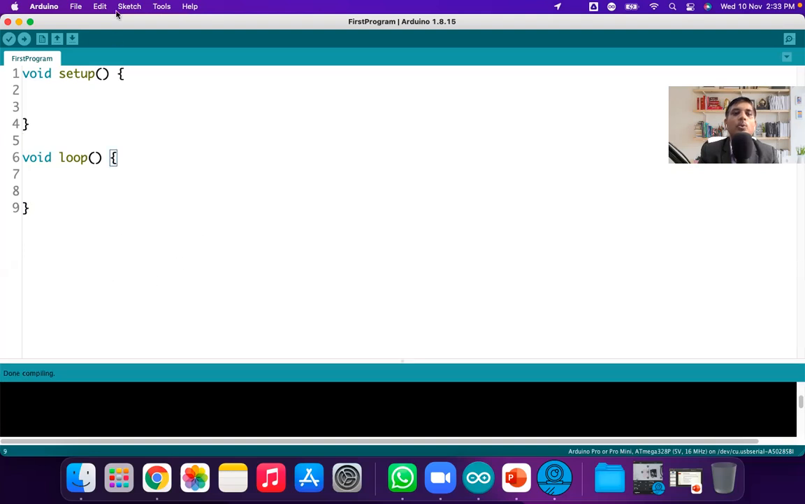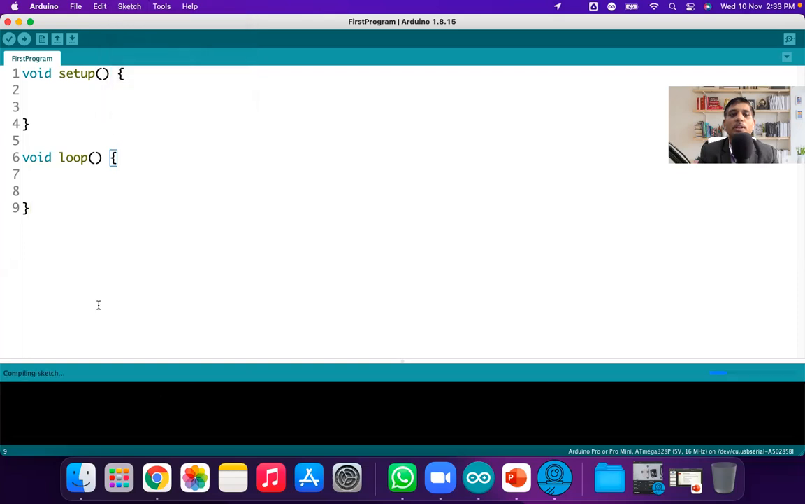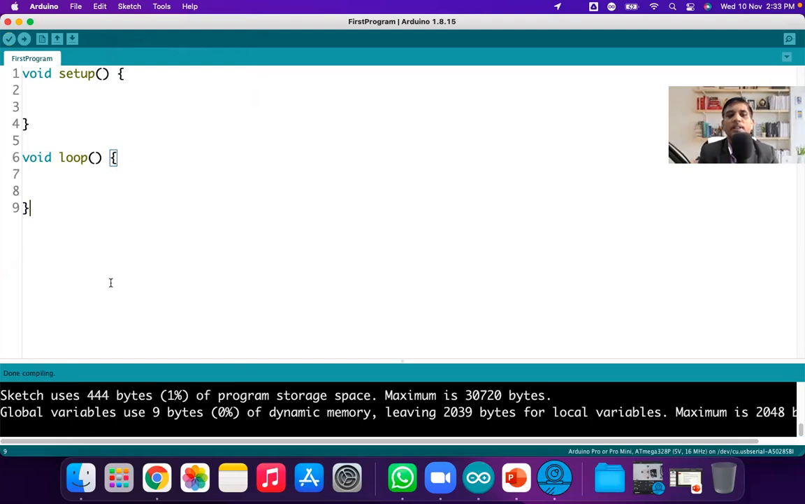Now, the Sketch menu. First is the compilation. When you click on compile, it will start compiling, and after compilation you get the result: done compiling. This message is shown in the status bar. The next one is upload.